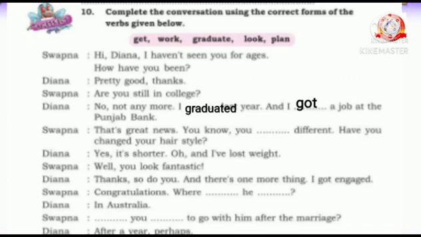Swapna: That's great news. You know, you look different. Have you changed your hairstyle? Diana: Yes, it's shorter. Oh, and I have lost weight. Swapna: Well, you look fantastic. Diana: Thanks. So do you. And there is one more thing. I got engaged. Swapna: Congratulations. Where does he work? Diana: In Australia. Swapna: Do you plan to go with him after the marriage? Diana: After a year perhaps.